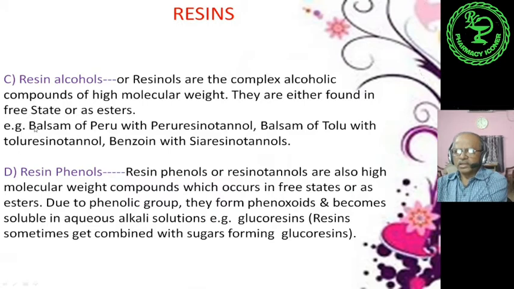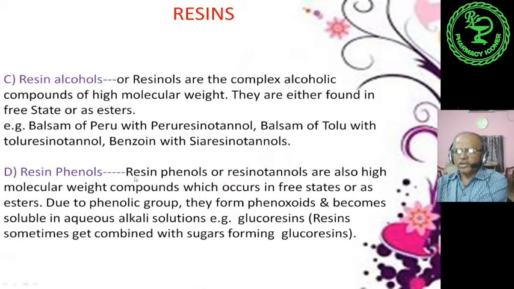Some examples are there, like balsam of Peru with Peru resinotannol. It means balsam of Peru contains this type of alcohol, called Peru resinotannol. Balsam of Tolu contains this alcohol known as Tolu resinotannol, and benzoin contains Siam resinotannol.